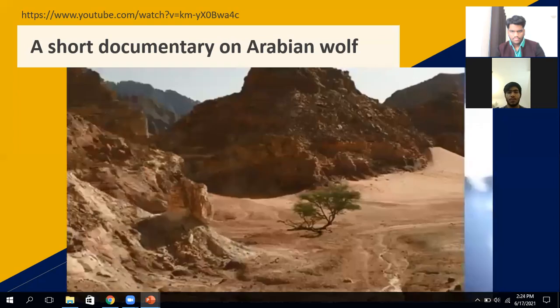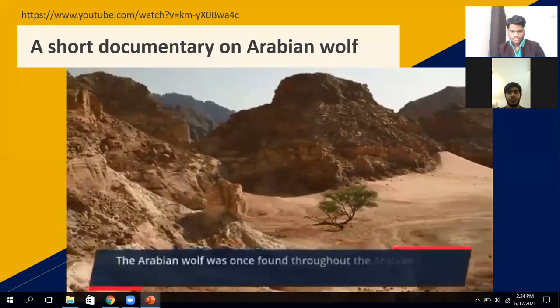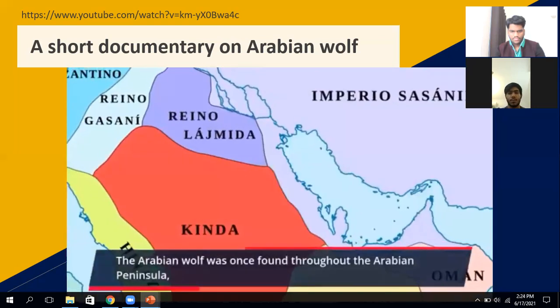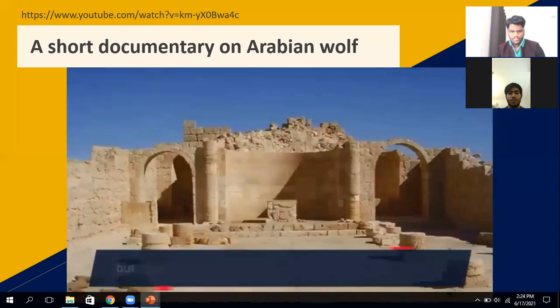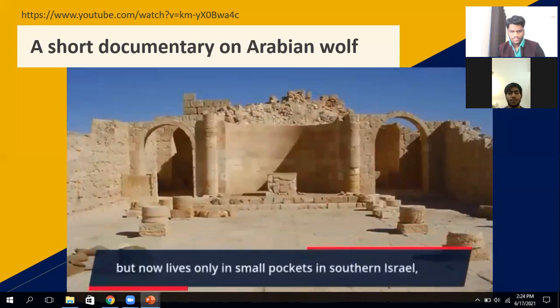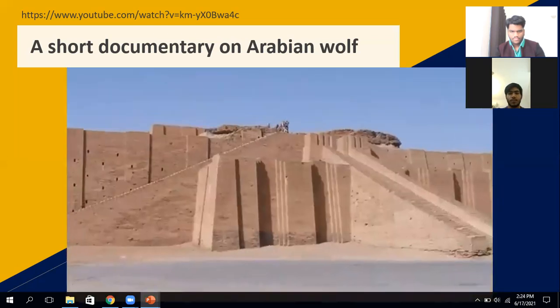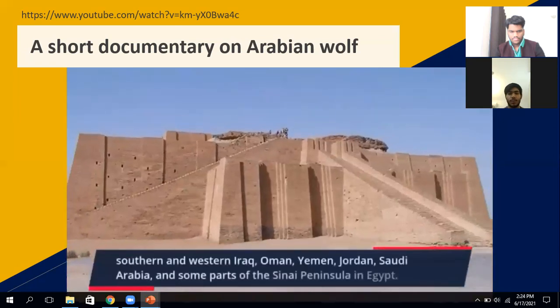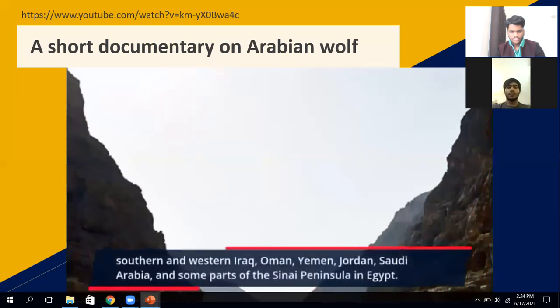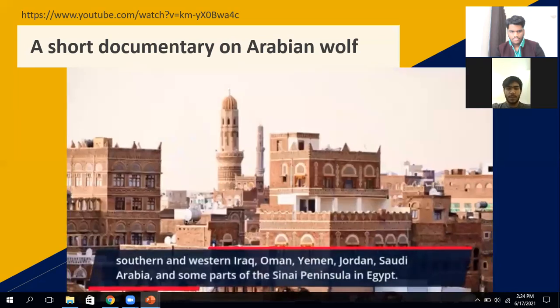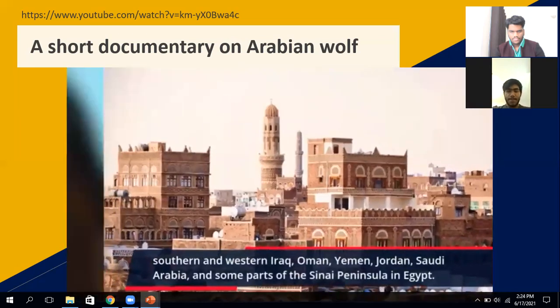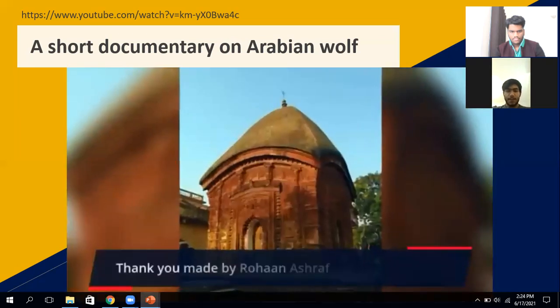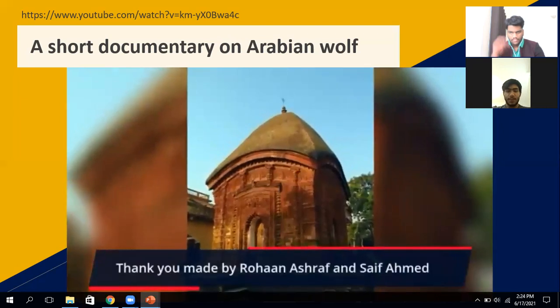Where is it found? The Arabian wolf was once found throughout the Arabian Peninsula, but now lives only in small pockets in southern Israel, southern and western Iraq, Oman, Yemen, Jordan, Saudi Arabia, and some parts of the Sinai Peninsula in Egypt. Thank you. Made by Rohan Ashraf and Saif Ahmed.